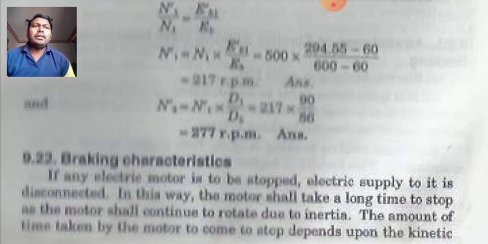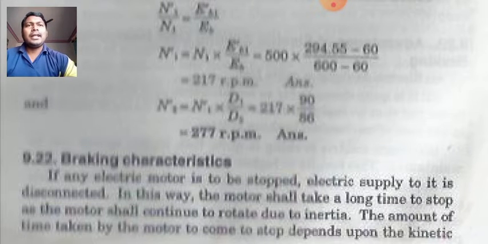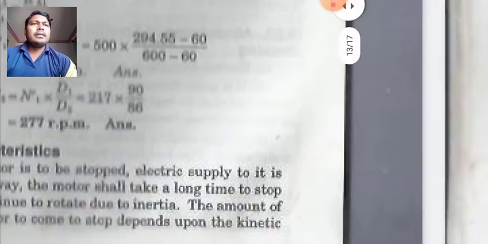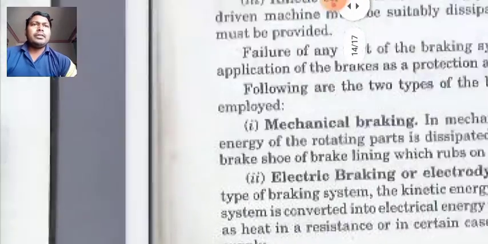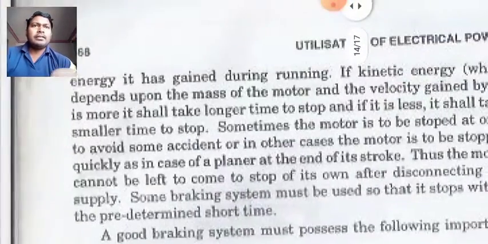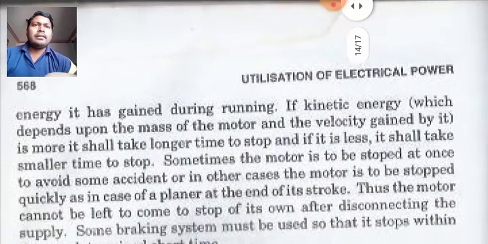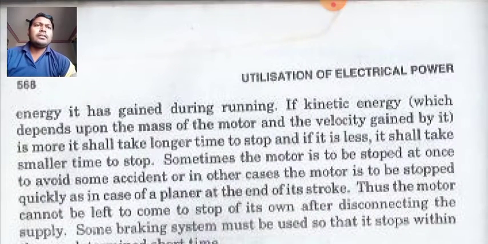The amount of time taken by the motor to come to rest depends upon the kinetic energy it gained during running. If kinetic energy is more, it shall take longer time to stop, and if it is less, it shall take smaller time to stop.